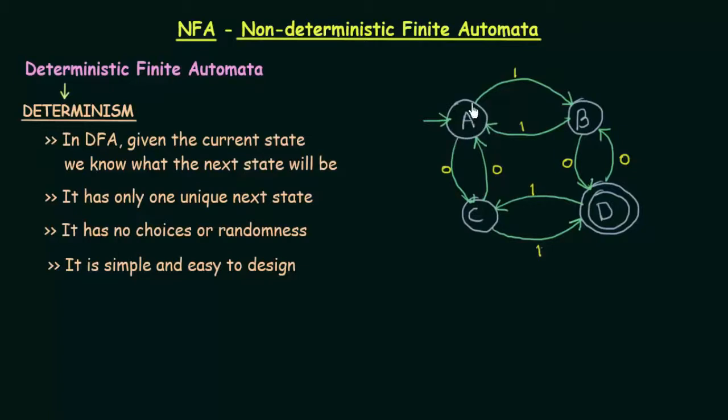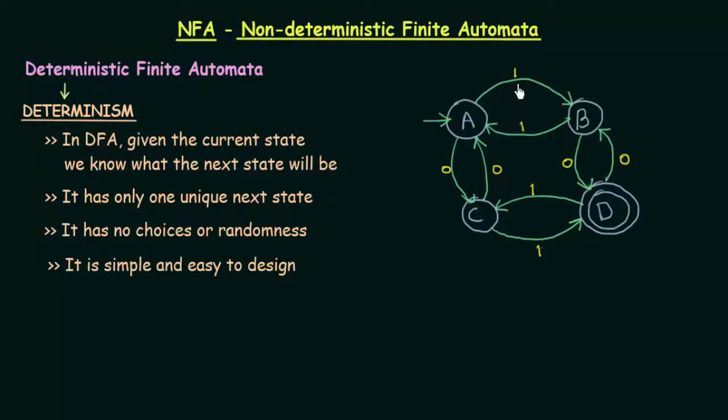If I am in state A, and I get input 1, I know that I will go to state B and no other states. And if I get input 0, I know that I will go to state C and no other states. So given the current state, we are sure about the next state on getting particular inputs. It has only one unique next state. Again for state A, if I get input 1, it goes only to state B and not to any other state.